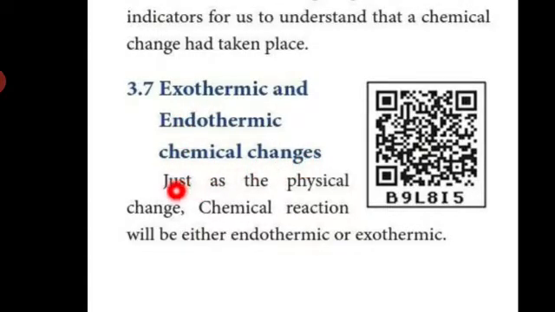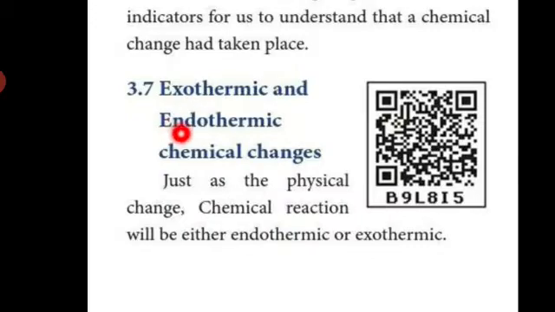First of all, I have to explain about thermal. The meaning of thermal is heat. Exo means out, so heat will go out, which is exothermic.